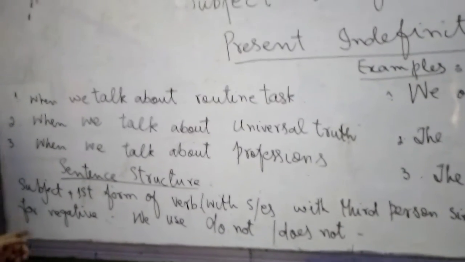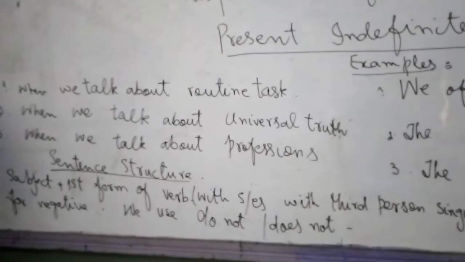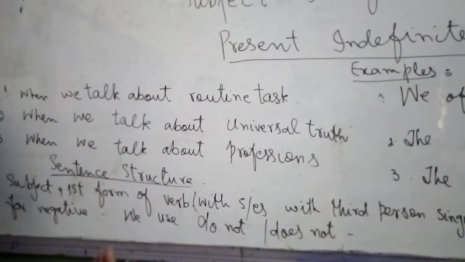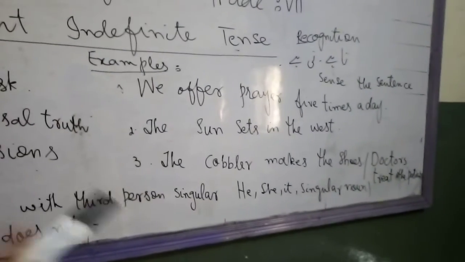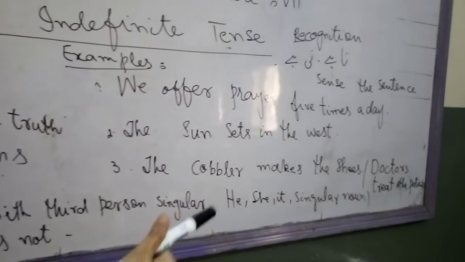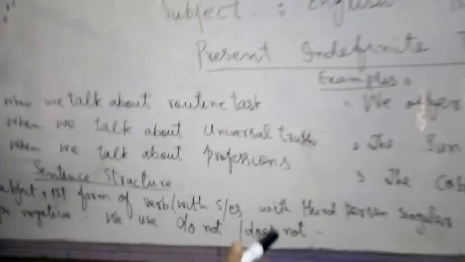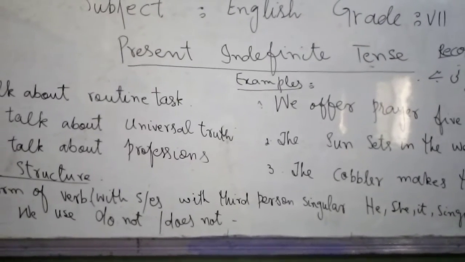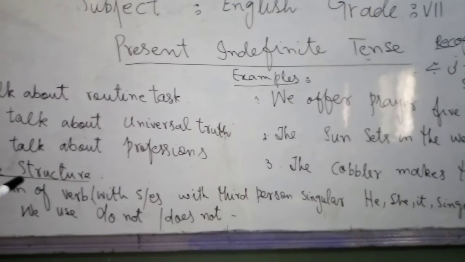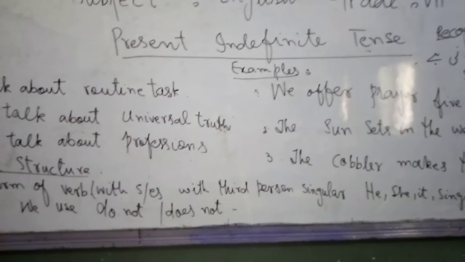After the subject, we use the first form of the verb, and in the first form of the verb, we also use s or es with third person singular. Third person singular means he, she, it are singular nouns. For example, he eats dinner or she takes tea. In this sentence, we use s with the first form of the verb.